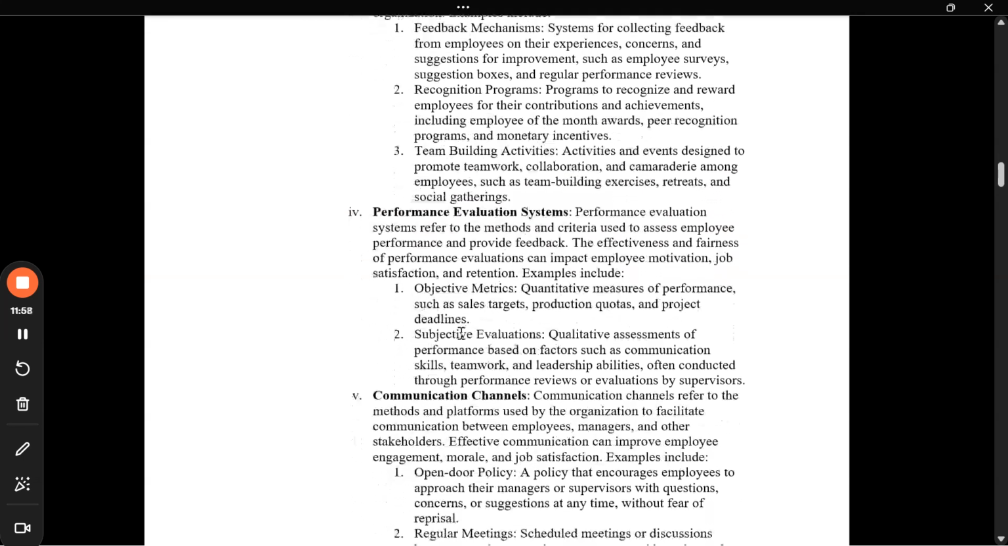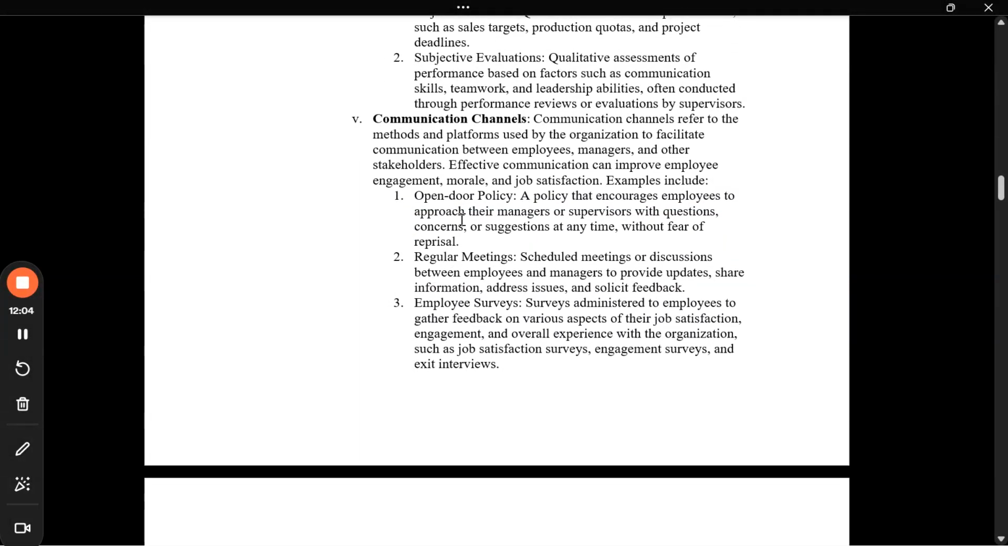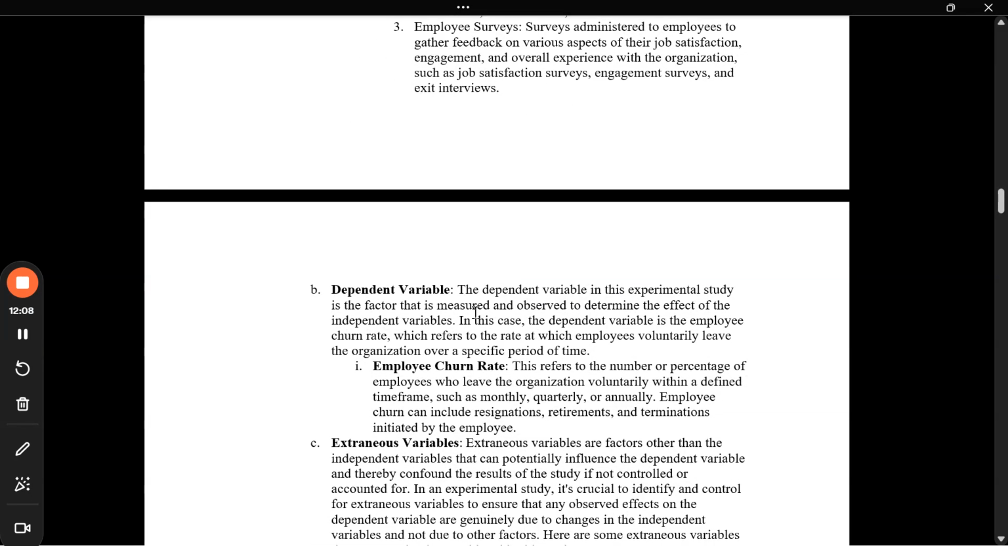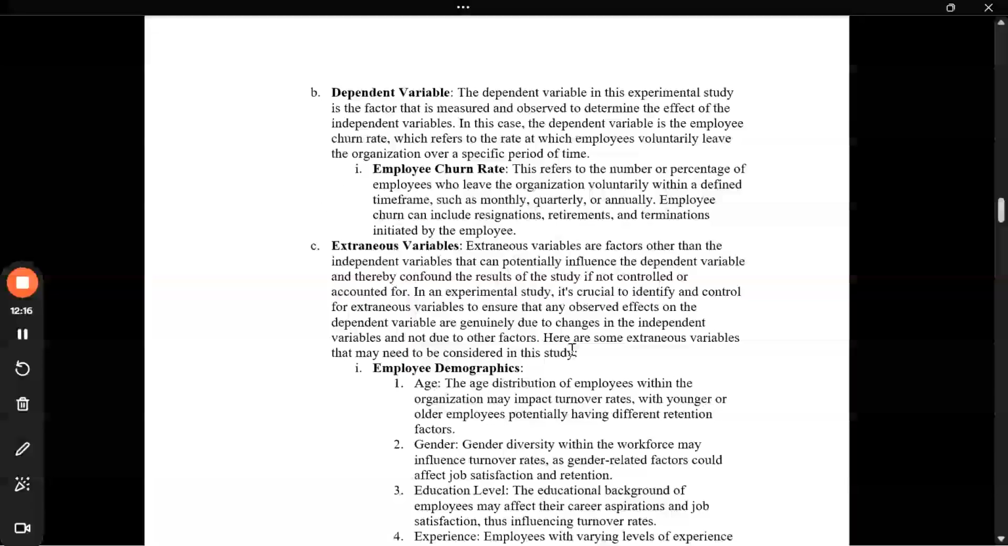Then there is performance evaluation, like planning different objective metrics and subjective evaluations. Then communication channels, like open door policy, regular meetings, employee surveys. These are all the independent variables. If we talk about the dependent variable, there is only one, which is the employee churn rate. So you can explain what the employee churn rate is.